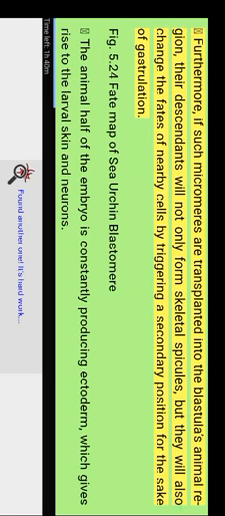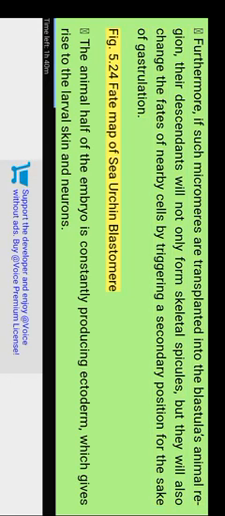Furthermore, if such micromeres are transplanted into the blastula's animal region, their descendants will not only form skeletal spicules, but they will also change the fates of nearby cells by triggering a secondary site of gastrulation. Figure 5.24: fate map of sea urchin blastomeres.